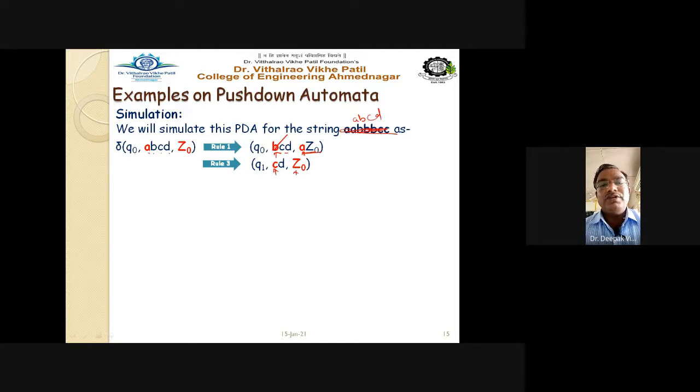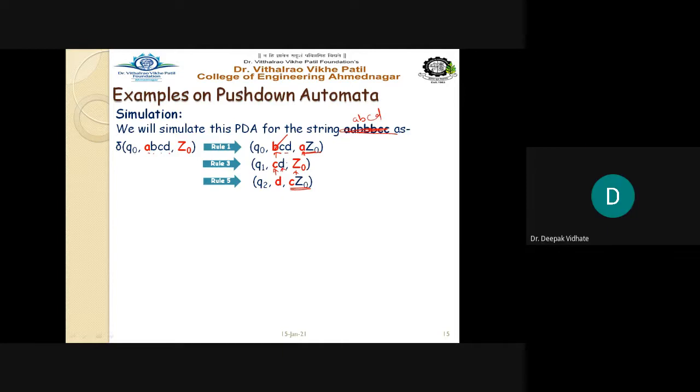So what to do here? We have to push C again. For every C, we have to push that C inside the stack. So see here, we push the C inside the stack, and we get the stack as C Z0. Only one character is remaining in the string, that is nothing but our small d.